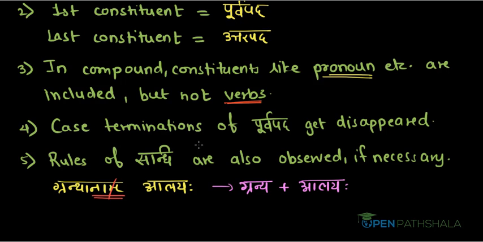Now here, by the rule of Savarna Dirgha Sandhi, we get our compound, that is Granthalayah. So here we have used this rule of Sandhi in order to get our compound. These are certain basic rules which are observed while making compounds.